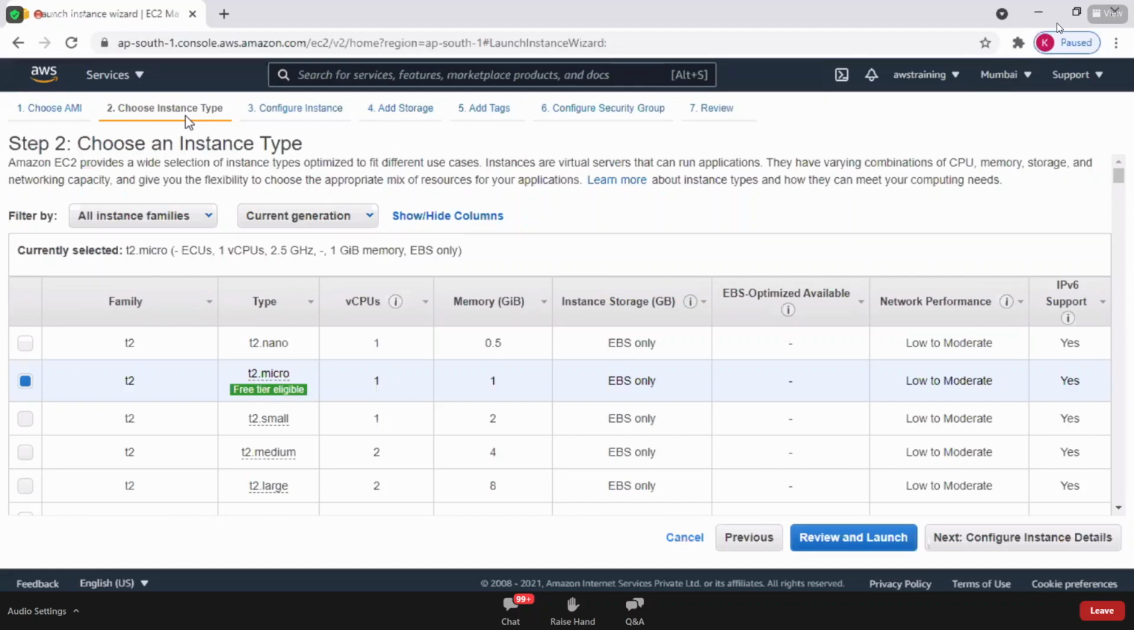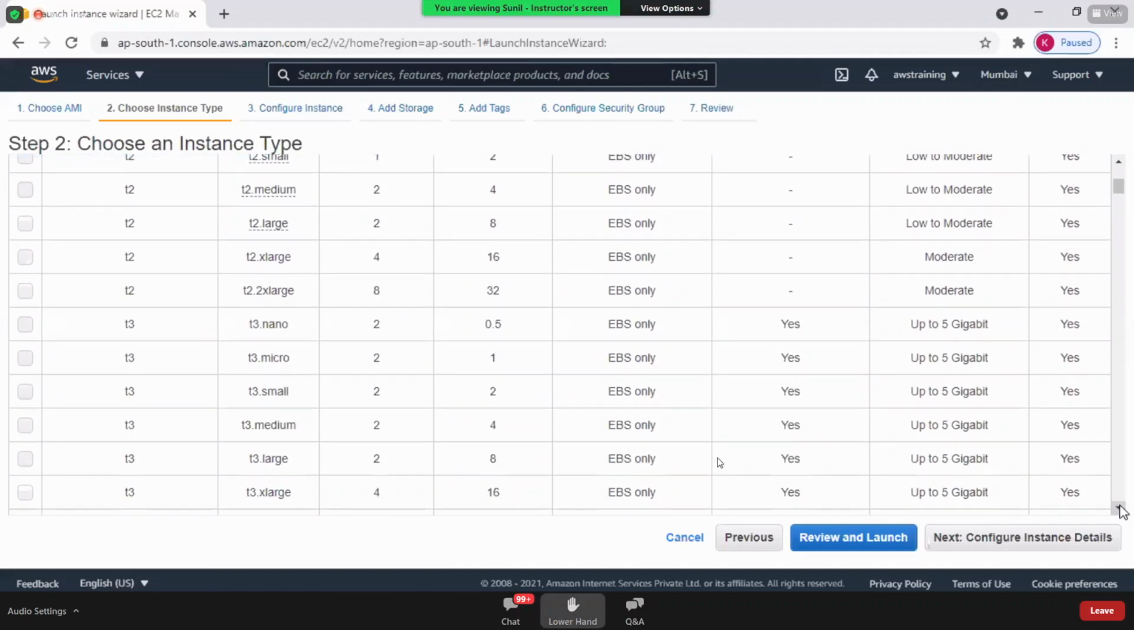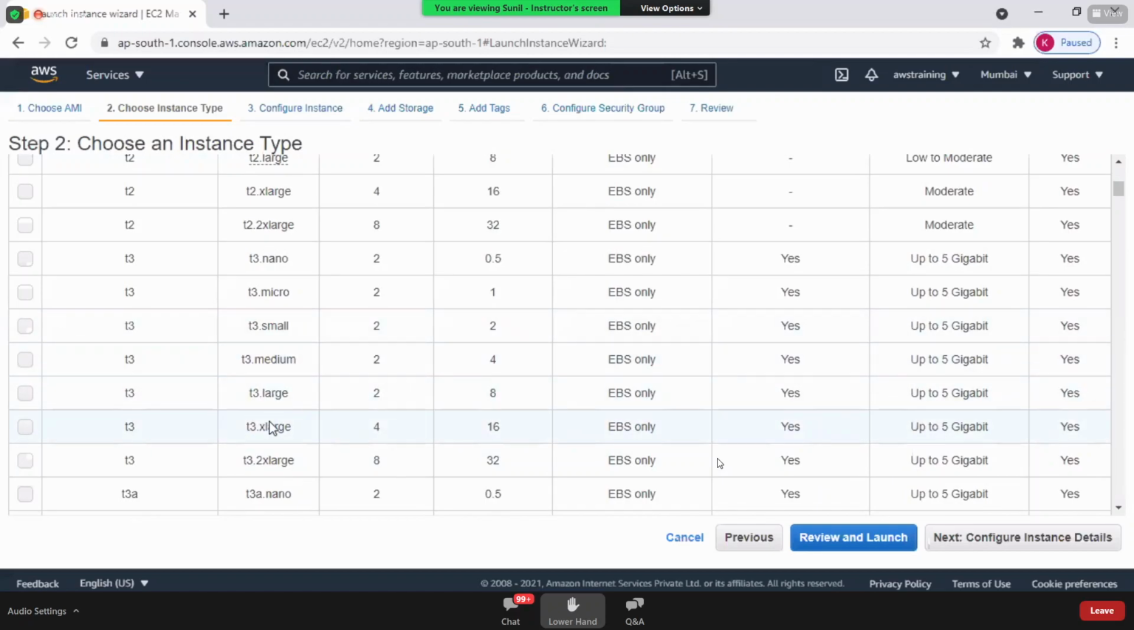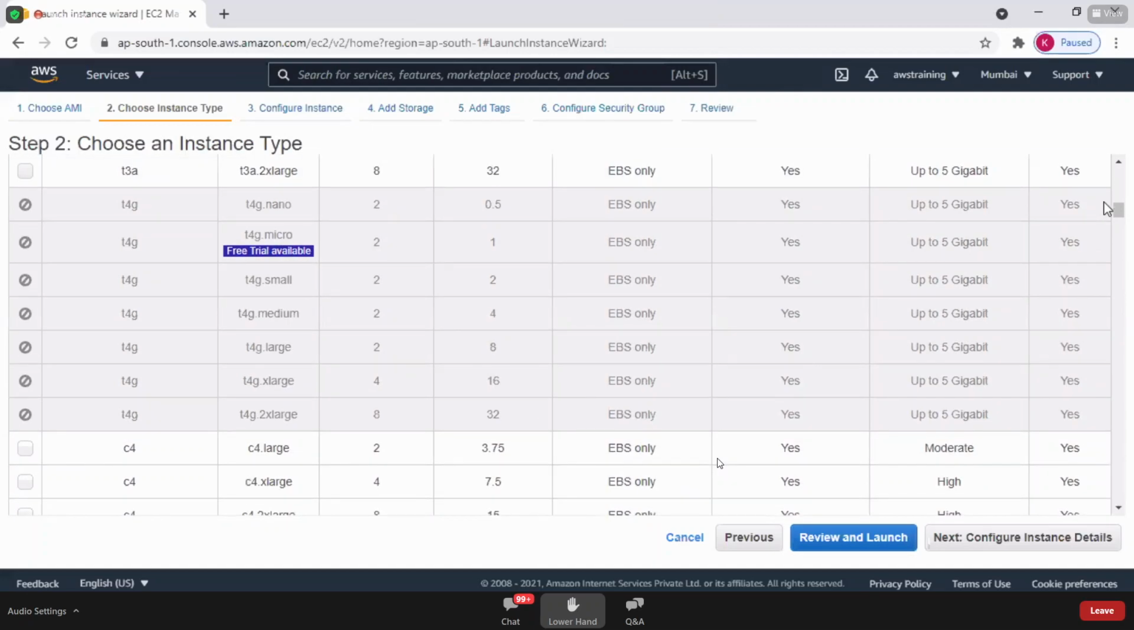Step 2 is selecting the instance type. There are different types of instances. Please read this table: T2 nano, T2 micro, T2 small, T2 medium, T2 large, T3 medium, T3 large, T3. There are a lot of instances. Look at this, a lot of combinations.